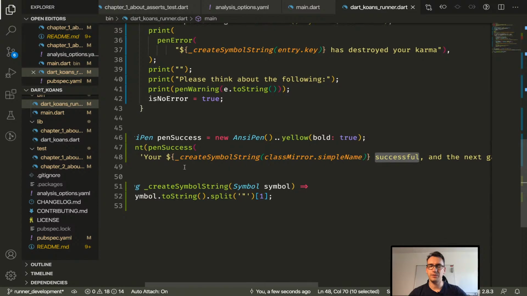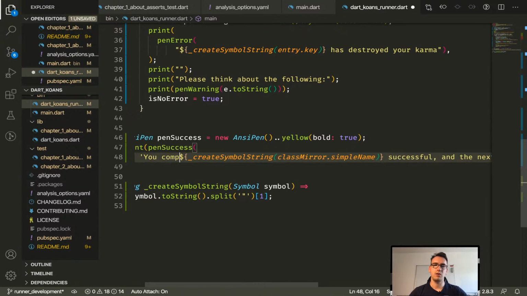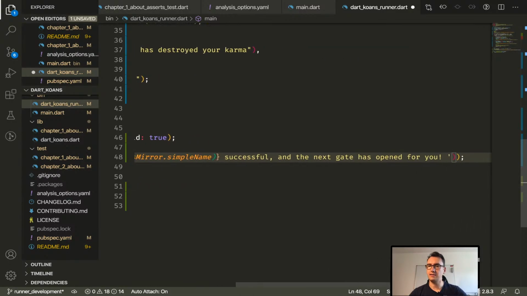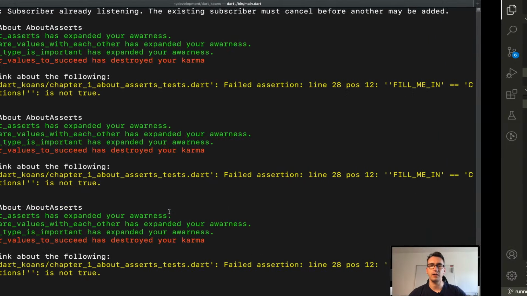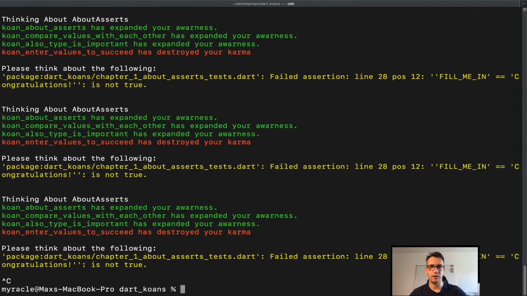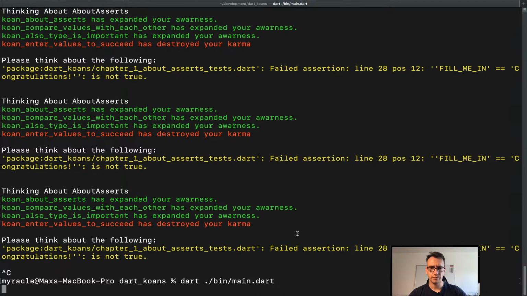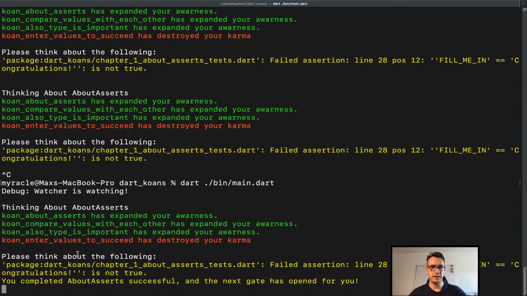And you completed simple name successful. And the next gate has opened for you, something like that. I don't know. I want to make it a bit more gamification, so that it's also fun for the users to use that whole thing. Okay, how does it look like? If I restart the whole thing, you can see we didn't finish it off.